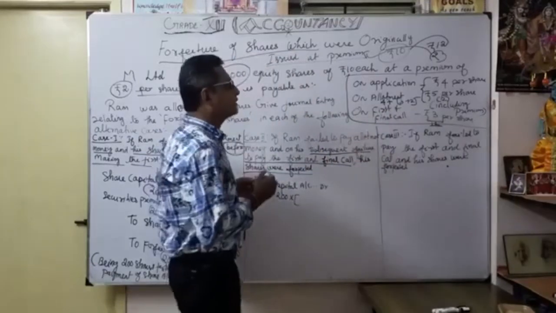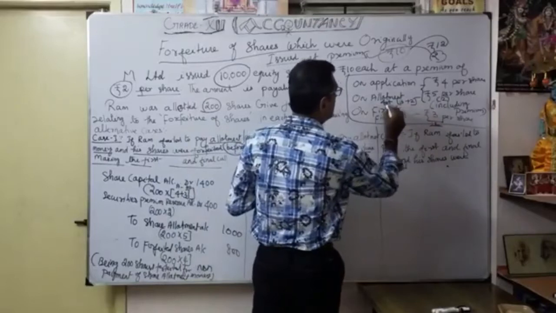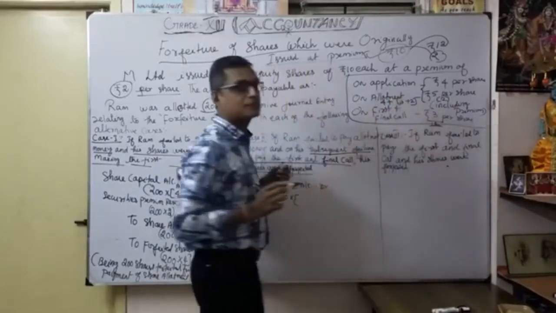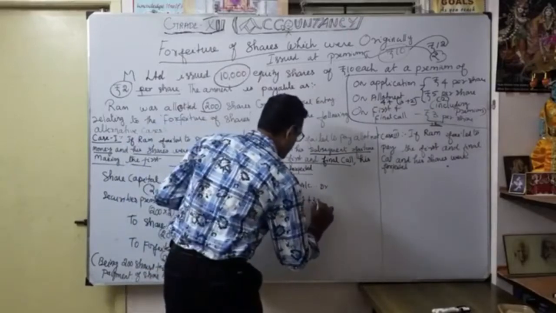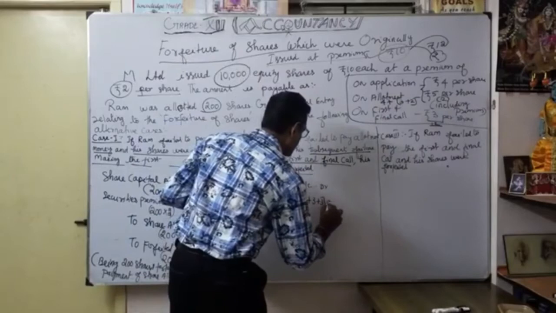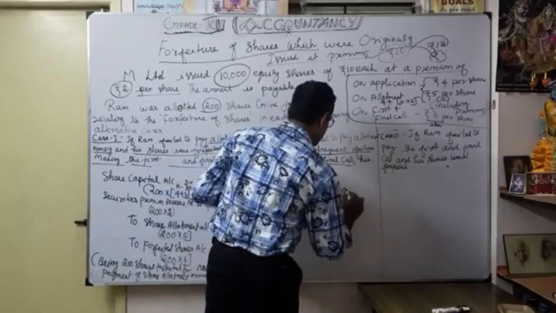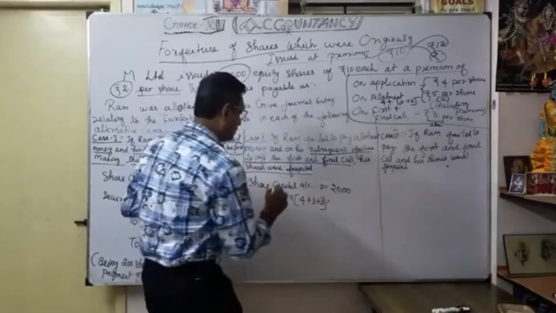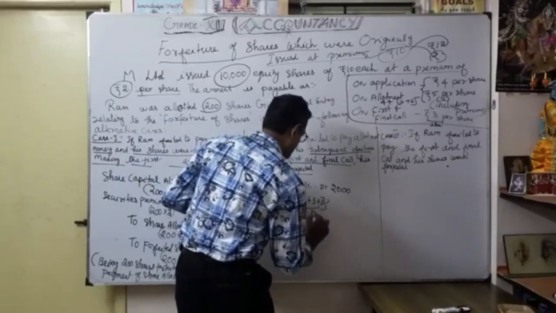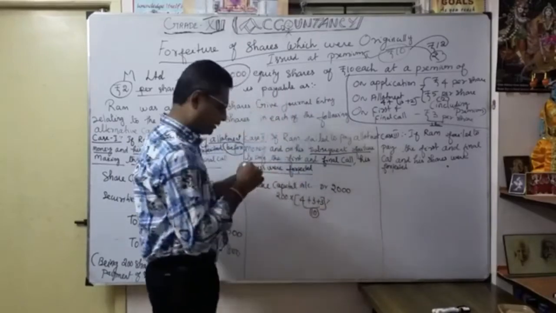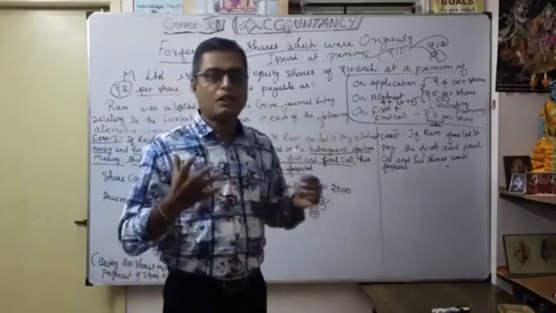Now the 4 rupees plus 3 rupees allotment, then 3 rupees. How much will it come? 4 plus 3 plus 3, 10 rupees. So totally 200 into 10, correct, it will come 2000. Understood. So 10 rupees: 4 application, 3 allotment, 3 rupees share first and final call. So all the money is called up.